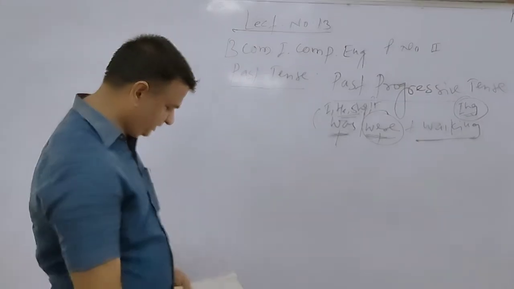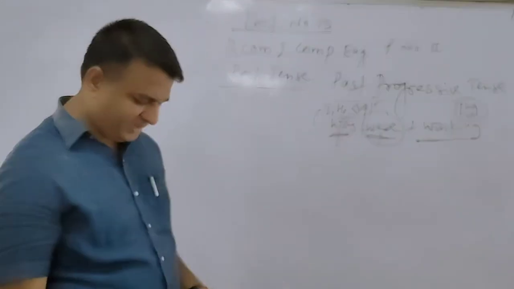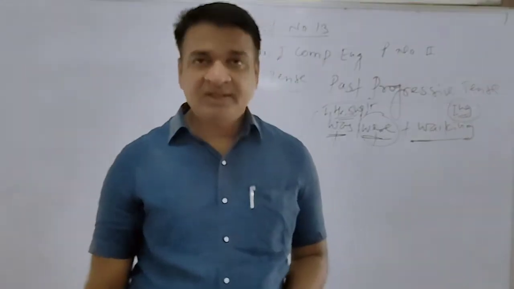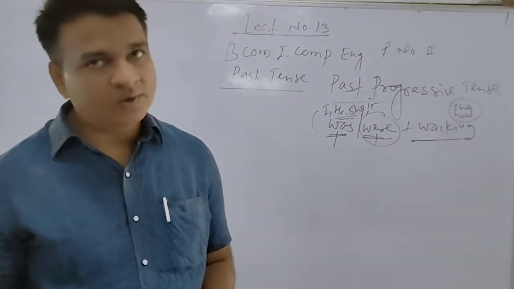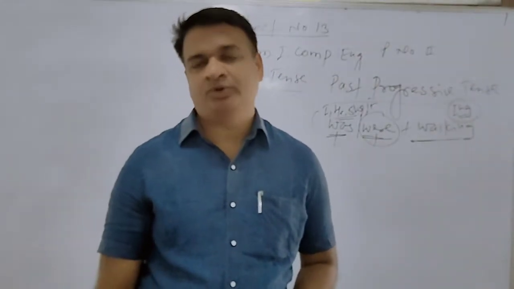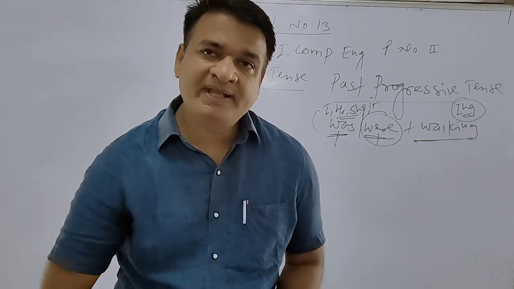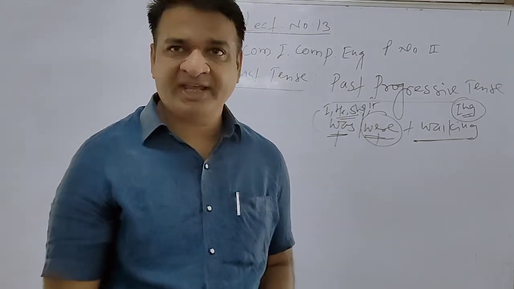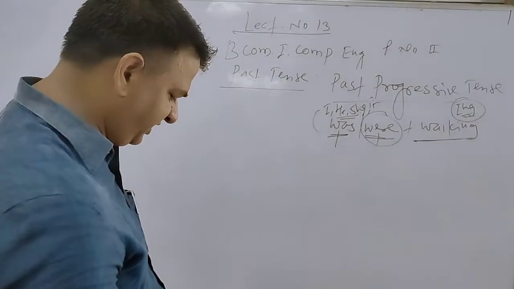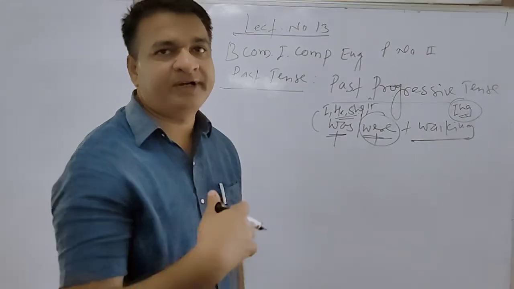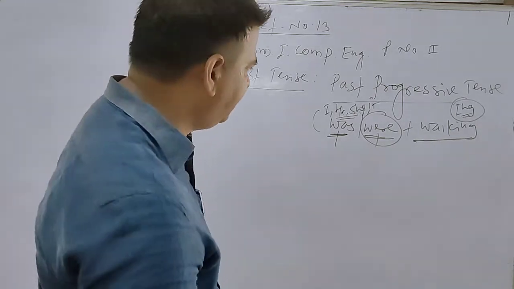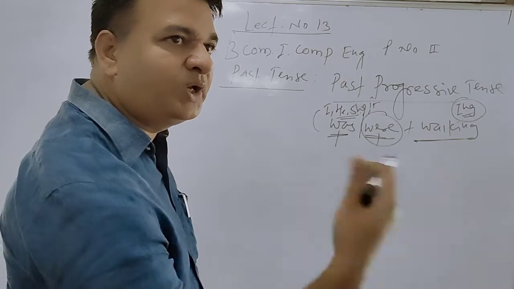So in sentences like the past progressive tense, the progressive form, the ing form of the verb, is used together with was or were to give information about the action that took place in the past, in the previous time. And we discuss the activity which was going on in the past.